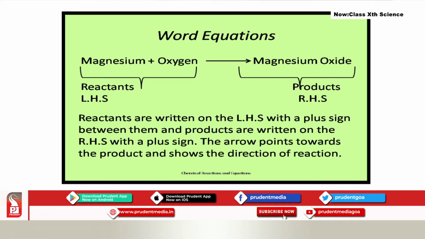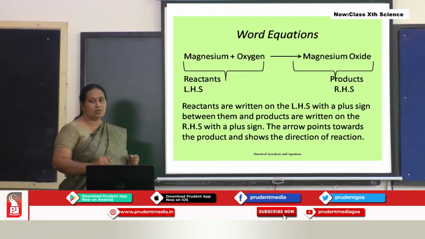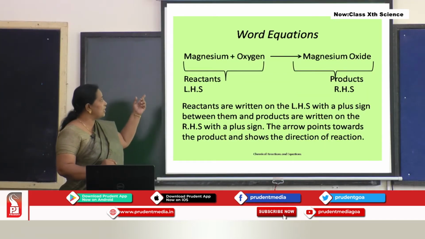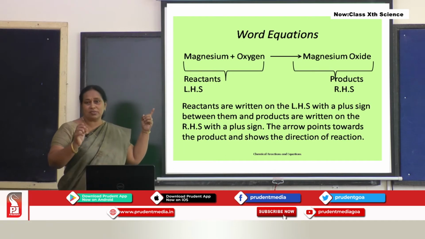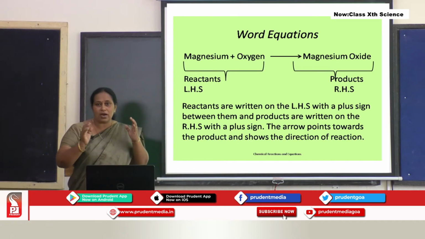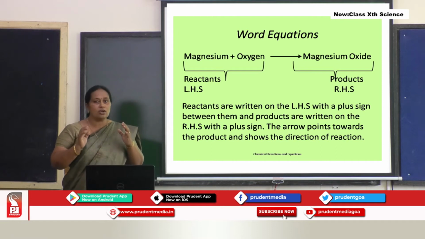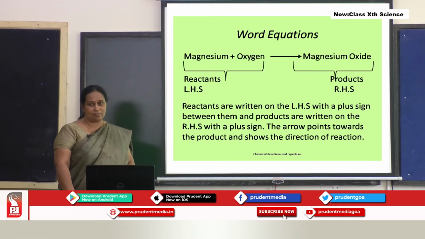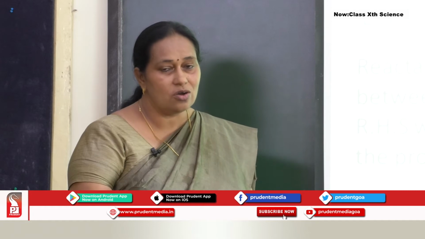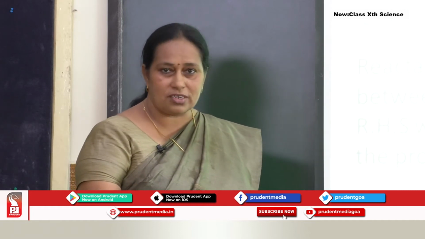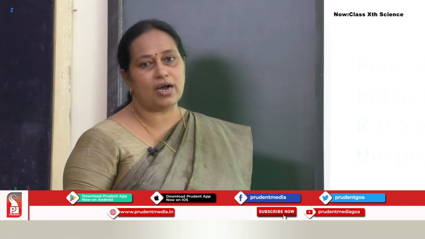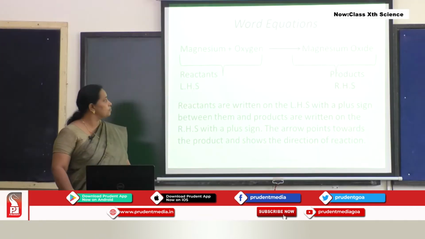Here, what are the substances which are taking part in the reaction? Of course, that is magnesium and oxygen. So, students, the substances which are taking part in the reaction are called reactants. I hope you understood what reactants are.